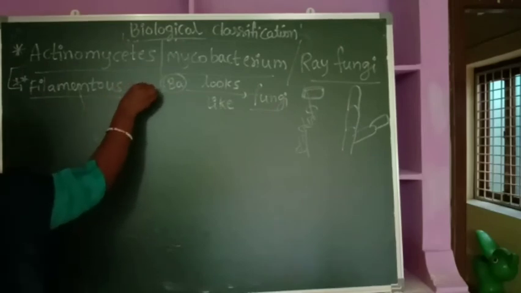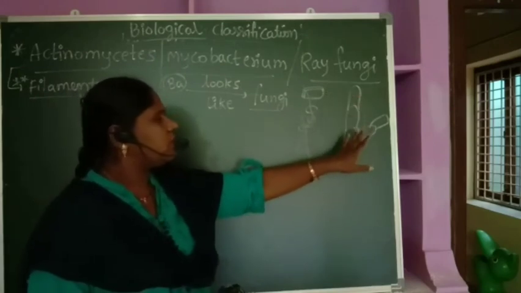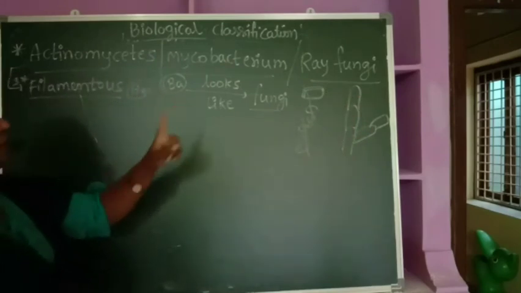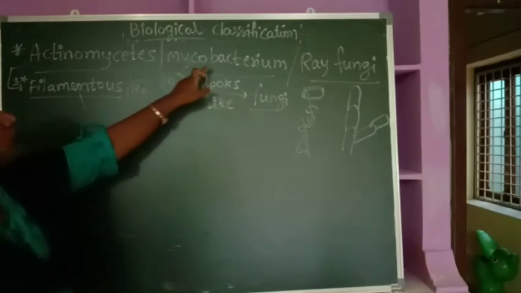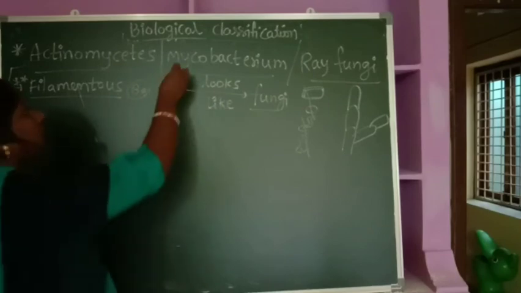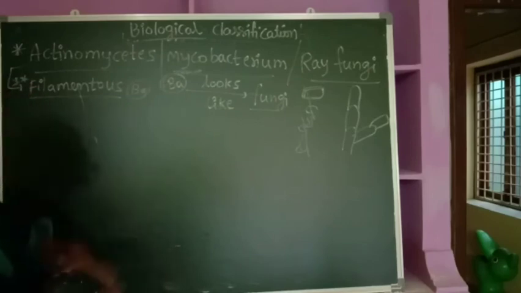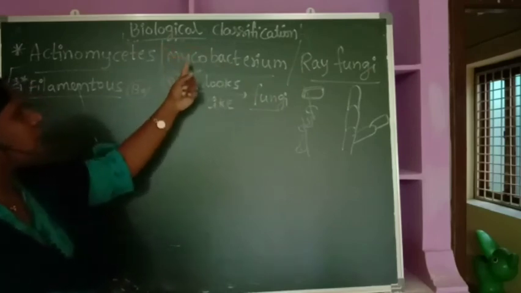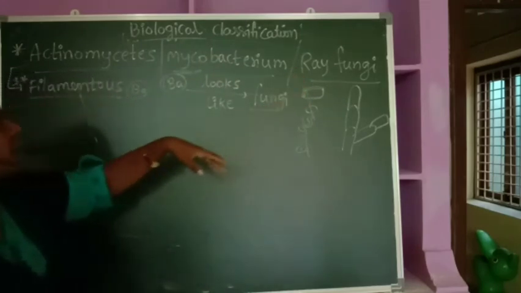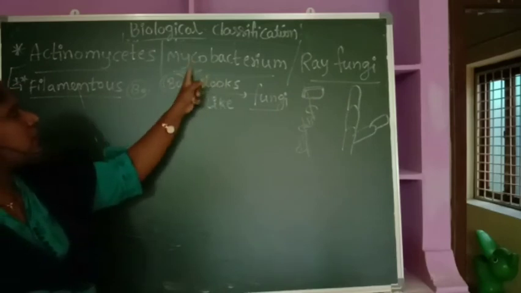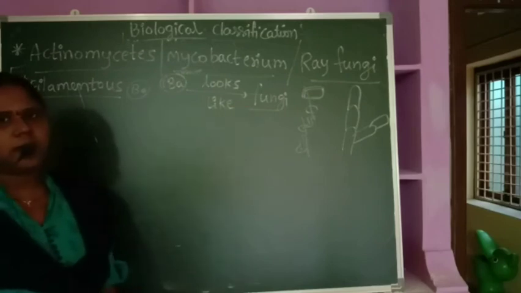Generally fungi is filamentous, right? One above the other, cells will be filamentous. Now there is only one bacterium which looks like fungi, that's why it's called Mycobacterium. Myco means fungi. Fungi-like bacterium. That's why it's called Mycobacterium, or it is also called ray fungi. We'll see later why it's called ray fungi. Mycobacterium means bacteria that looks like fungi.